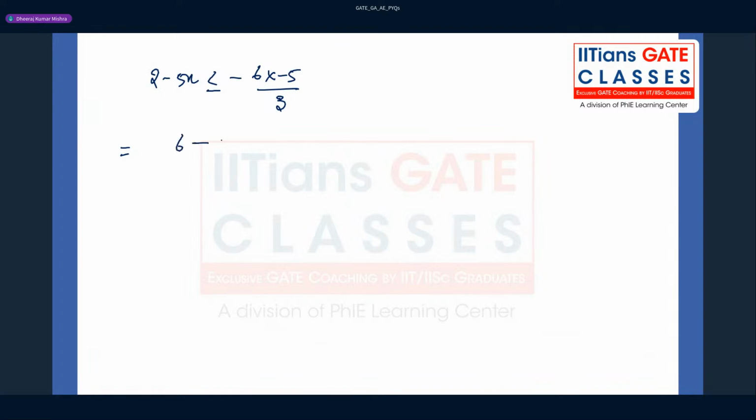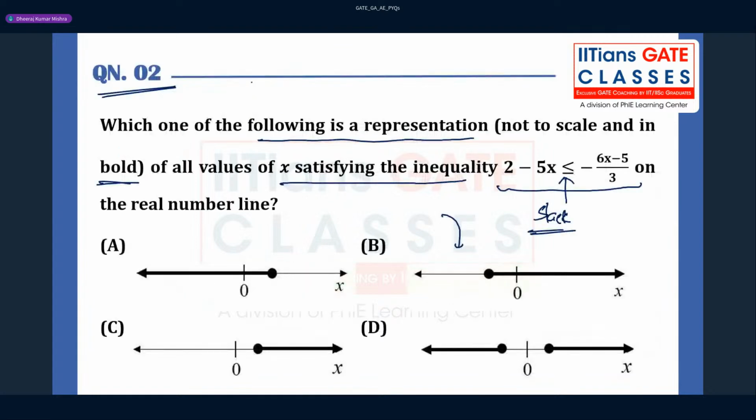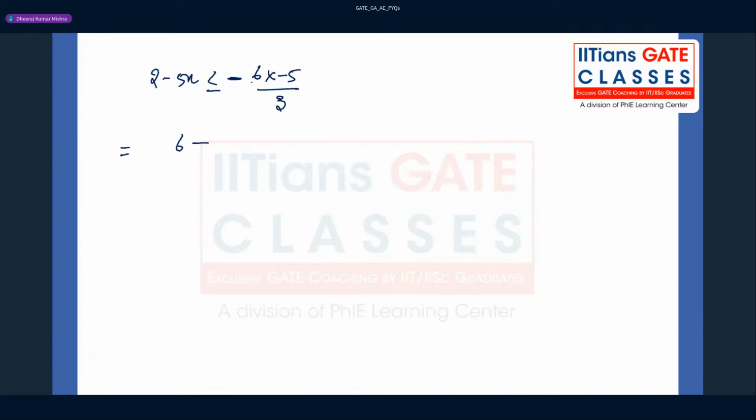6 minus, see, this is a minus sign that you have to keep in mind, okay guys? So don't multiply by minus sign. If you're going to multiply both sides by minus sign, the inequality is going to get changed. That is very important to keep in mind. So if you want to make this positive, guys, I can make it positive quickly in the first go only.